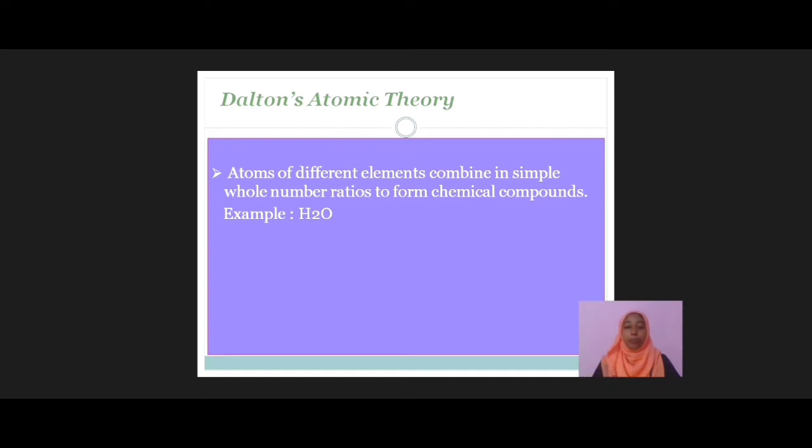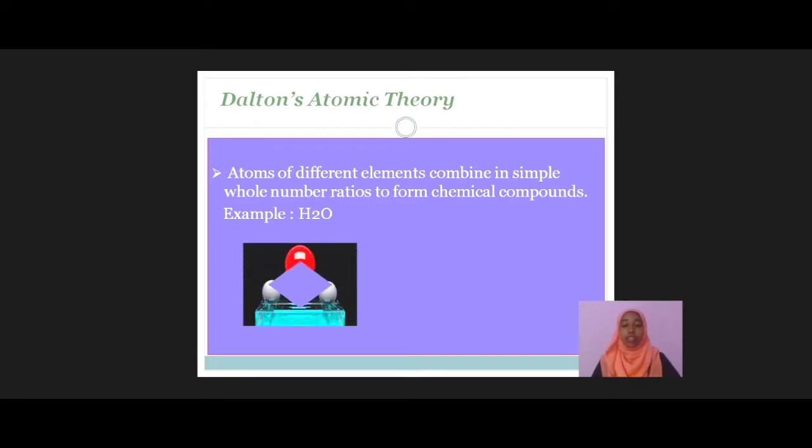The fourth one: atoms of different elements combine in simple whole number ratio to form chemical compounds. For example, water. Water is a compound which is always made up of two types of atoms. One is hydrogen and the second one is oxygen. Two atoms of hydrogen and one atom of oxygen combine to form a water molecule, that is H2O.